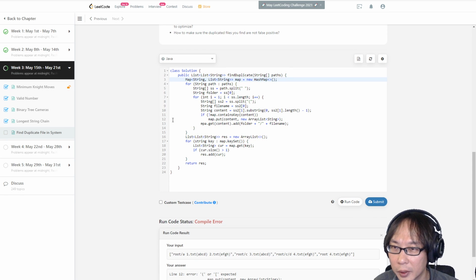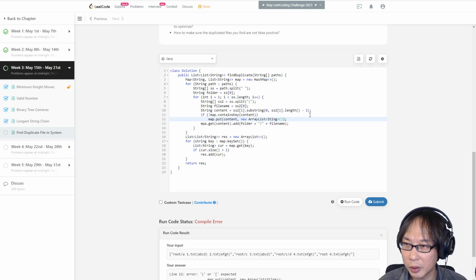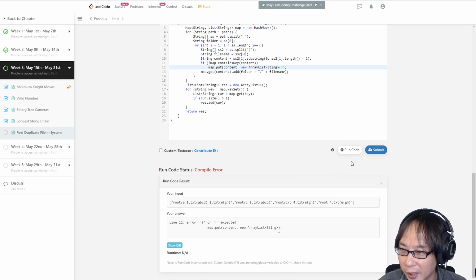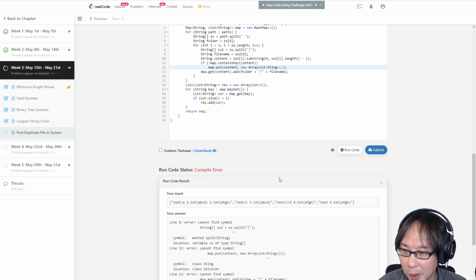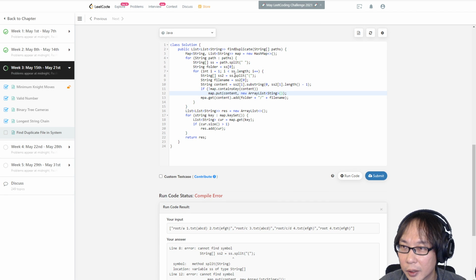Line 12. Okay, put. Oh, I shouldn't talk while coding, I guess. That's probably my problem. Cannot find symbol. What? Line 8.